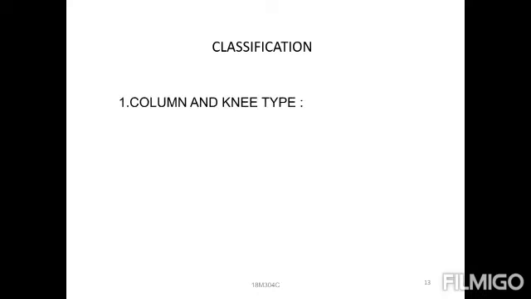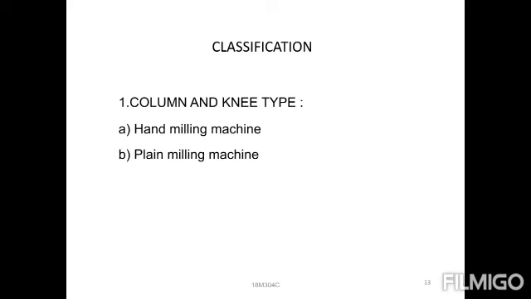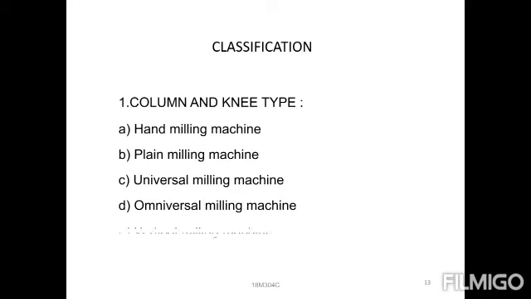In this, the first one, column and knee type, is again divided into 5 types. It is the hand milling machine, plain milling machine, universal milling machine, omni universal milling machine, and finally the vertical milling machine. So the first one is the hand milling machine, second is the plain milling machine, third is the universal milling machine, fourth is the omni universal, and fifth is the vertical milling machine.